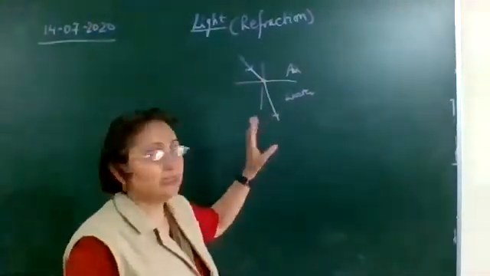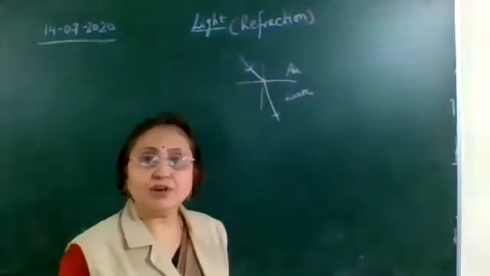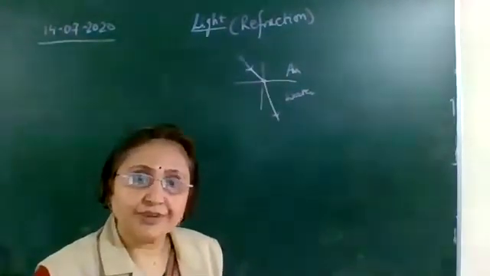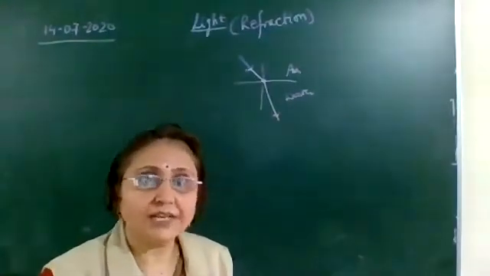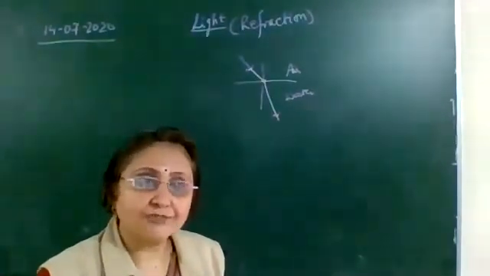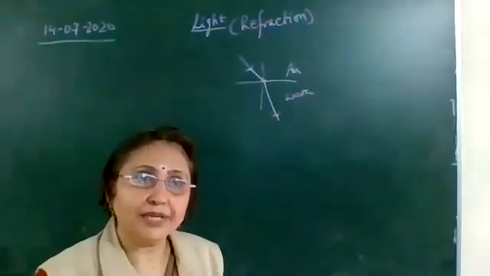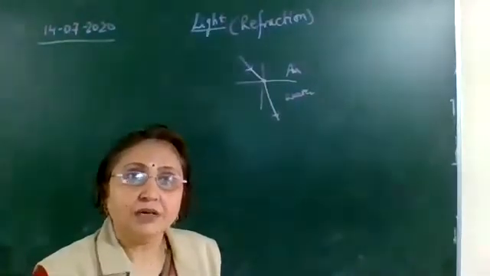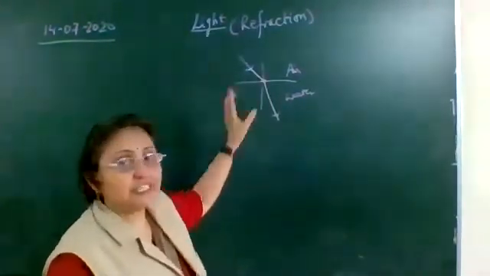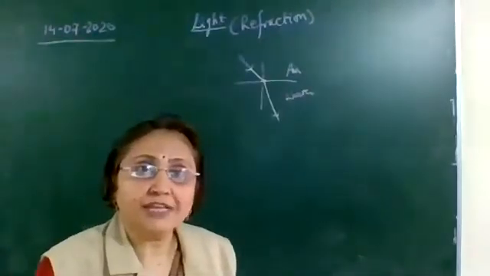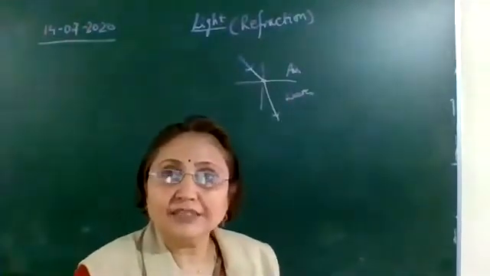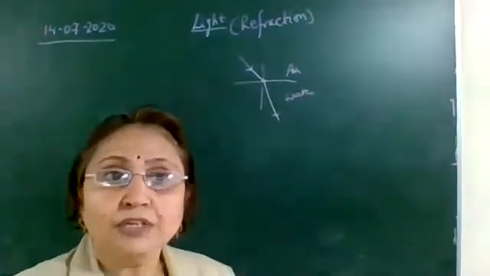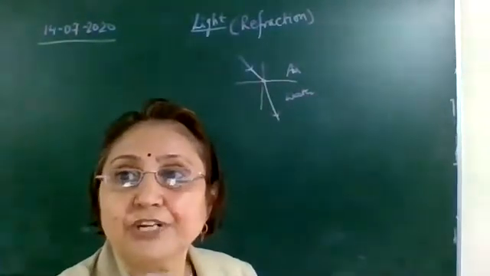So it bends here. This bending of light, we call it as diffraction. So diffraction, we define it as any ray of light which is passing from one transparent medium to another transparent medium. Then at the interface it bends. This bending of light, we call it as diffraction, and this diffraction is due to the change in the speed of light.